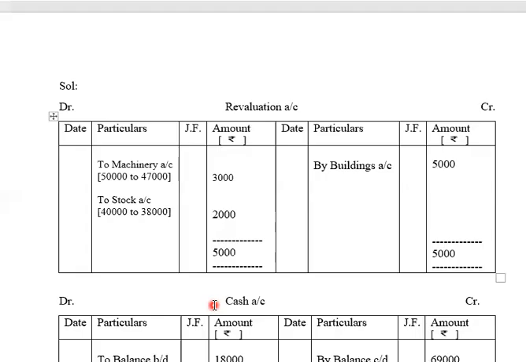First we'll be preparing the revaluation account. The format for which is date, particulars, general folio, amount rupees, date, particulars, general folio, amount rupees. Towards extreme left we'll be writing DR debit, towards extreme right we'll be writing CR credit. The rules for revaluation are: decrease in value of asset will be recorded on debit side, increase in value of asset will be recorded on credit side, increase in value of liability will be recorded on debit side, decrease in value of liability will be recorded on credit side.